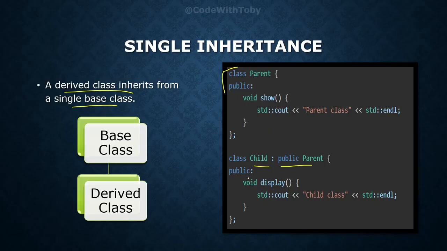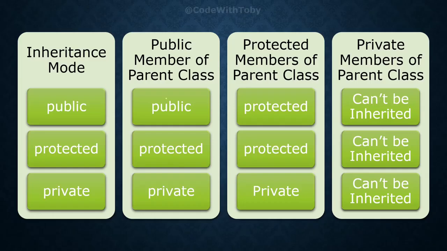Let's see that also. There are three types of inheritance modes: public, protected, and private. If we use public mode of inheritance, then the public members of the parent class will remain public, the protected members will remain protected, and the private members of the parent class just can't be inherited. To access the private members of the parent class, either you have to create an instance of the parent class or you have to use the concept of friend classes.